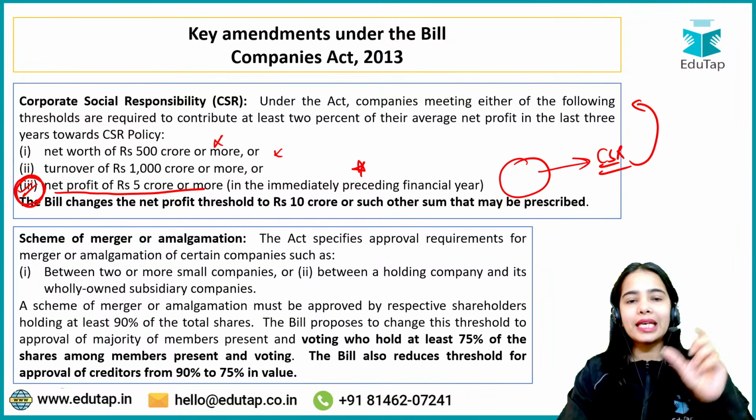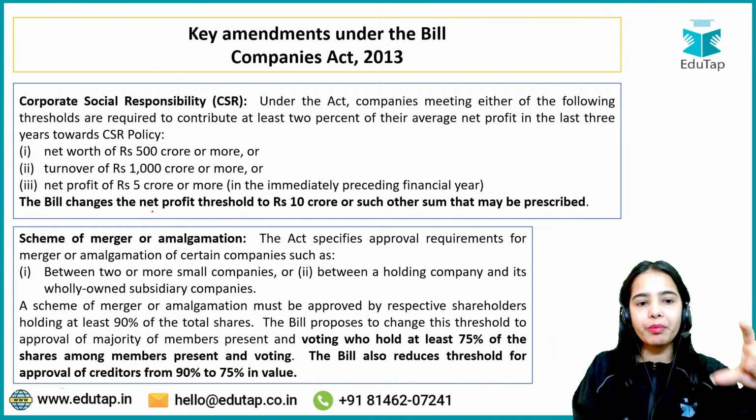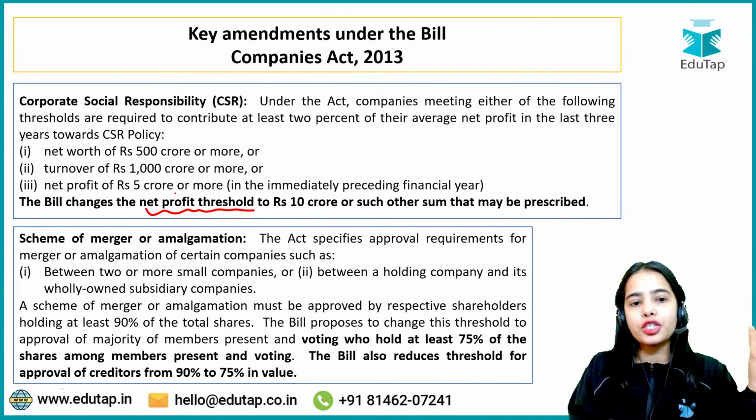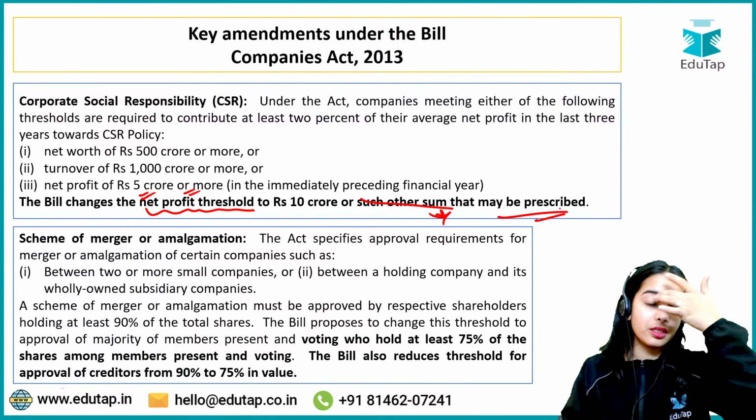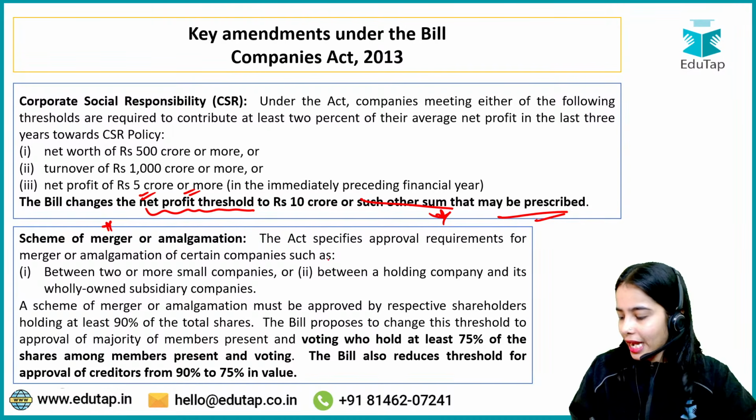Now coming to the next key amendment. Here in the first amendment, remember that the net profit threshold has been proposed to be changed to 10 crore or more, or such other sum as prescribed by the government. Next is the scheme of merger or amalgamation. So the act specifies,